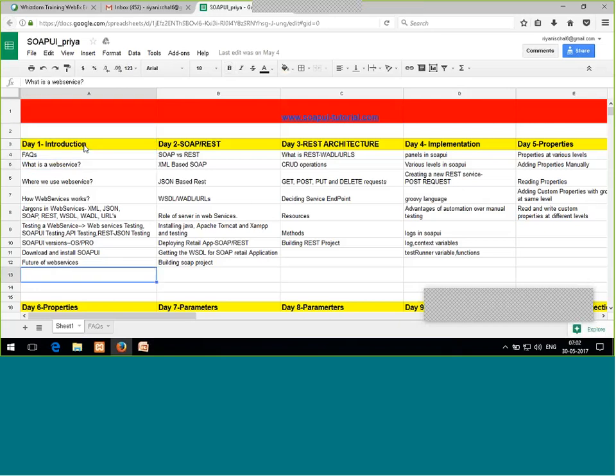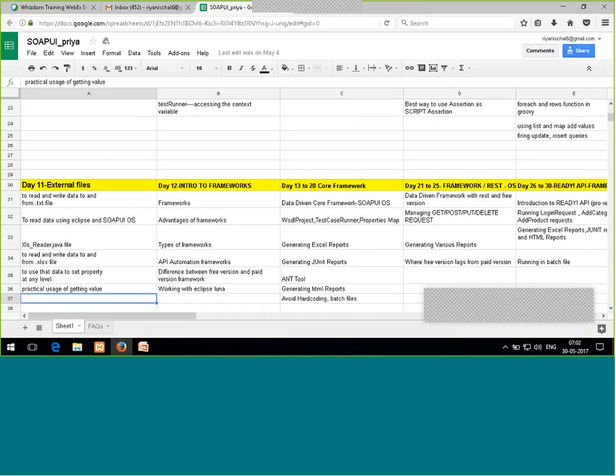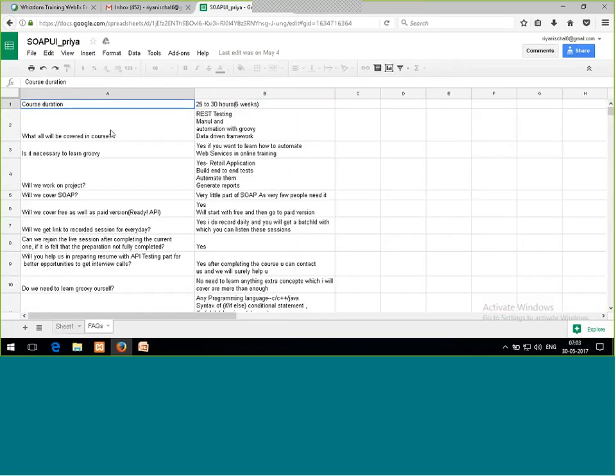It's a complete list. Till day 30, I have written each and everything which we are going to cover. All the topics are there. But before moving on to our first topic related to SOAPUI, I just want to discuss some of the frequently asked questions which people generally ask me.